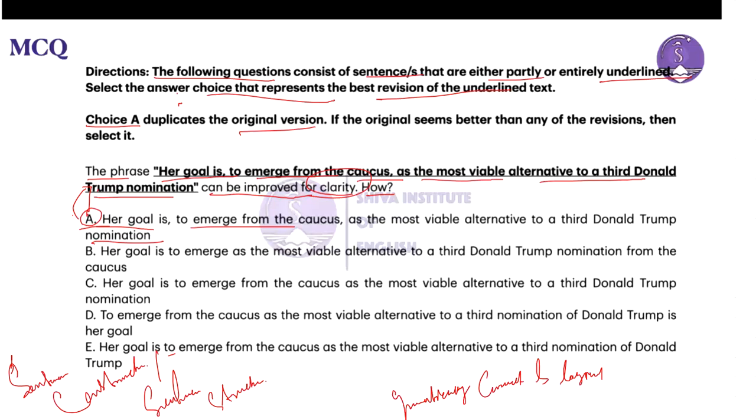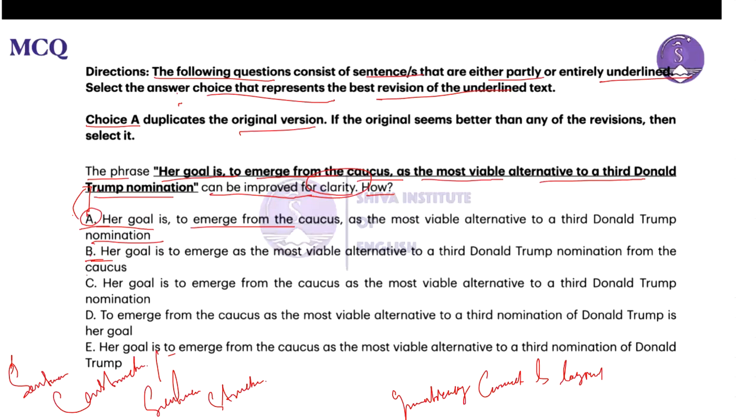Option B: her goal is to emerge as the most viable alternative to a third Donald Trump nomination from the caucus. This option seems grammatically correct, but it slightly distorts the emphasis.